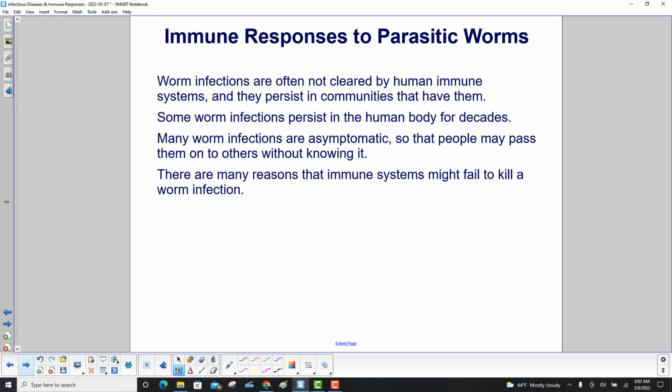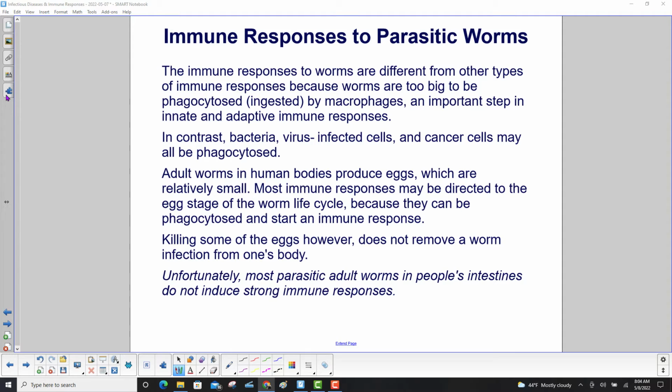There are many reasons that immune systems might fail to kill a worm infection. The immune responses to worms are different from other types of immune responses because worms are just too big to be ingested by macrophages, an important step in innate and adaptive immune responses. In contrast, bacteria, virus-infected cells, and cancer cells may all be phagocytosed.